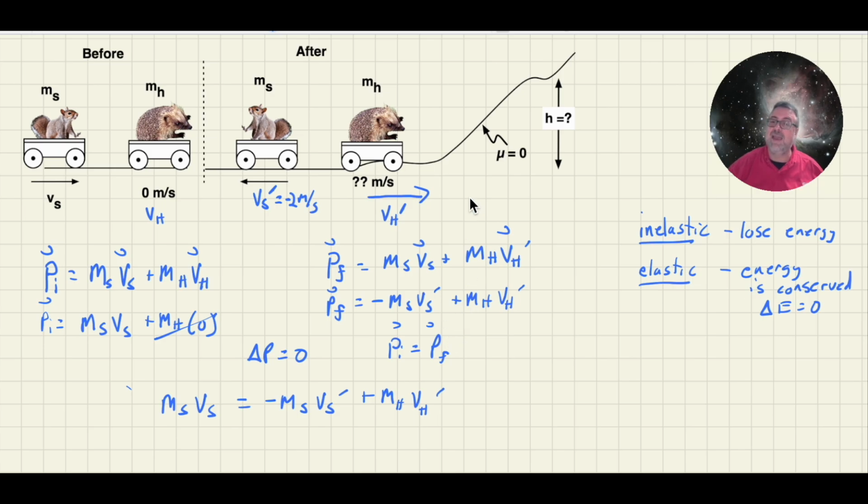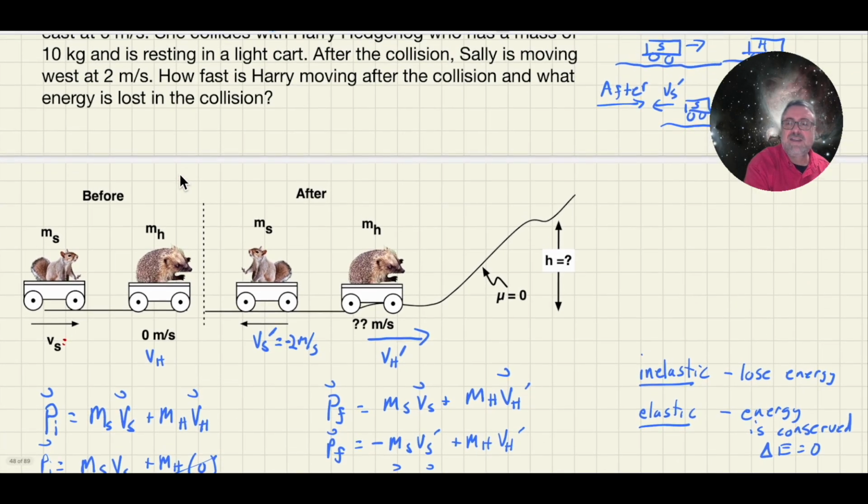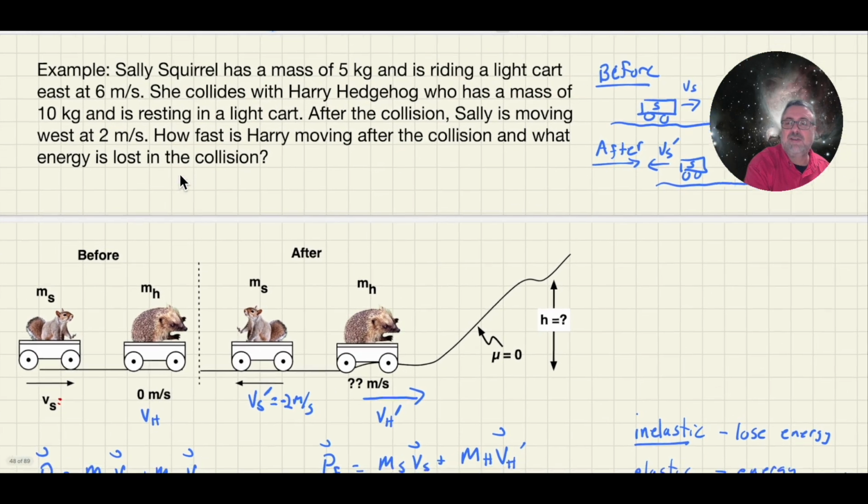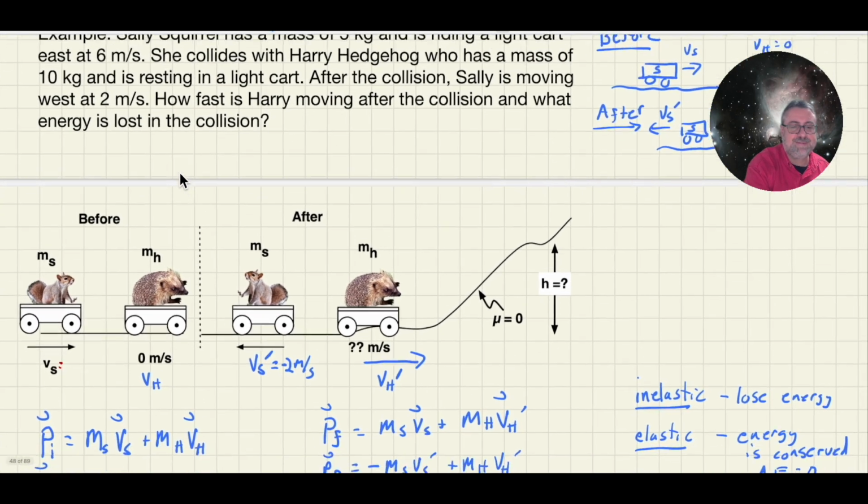It's a good time to take an inventory. I know the mass of Sally, and that's not changing before and after collision. I know the mass of Harry. That's not changing. I know the velocity of Sally before the collision. I believe that was, let's put some information on this. Sally is 5 kilograms, moving at 6.